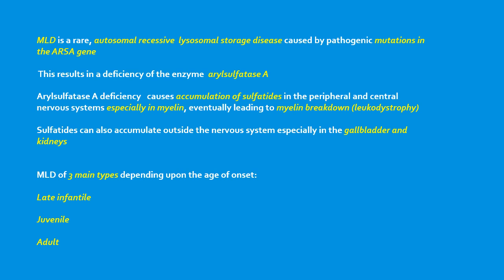Arylsulfatase A deficiency causes accumulation of sulfatides in the peripheral and central nervous system, especially in myelin, eventually leading to myelin breakdown, or leukodystrophy. Sulfatides can also accumulate outside the nervous system, especially in the gallbladder and kidneys. MLD is of three main types depending upon the age of onset: late infantile, juvenile, and adult.